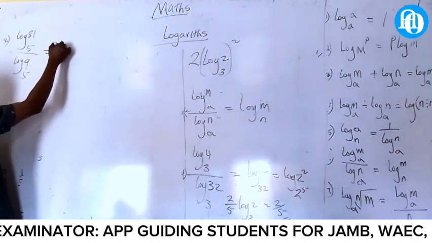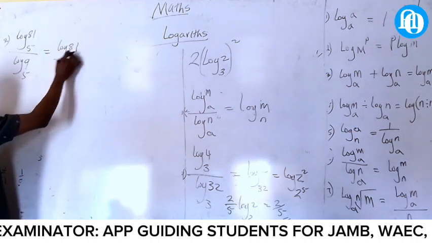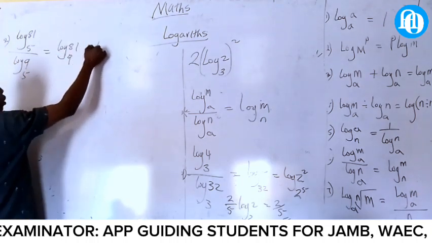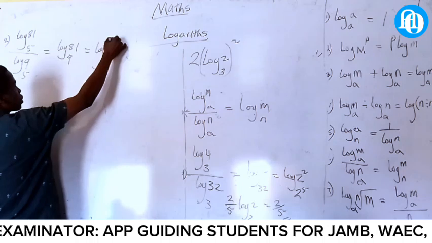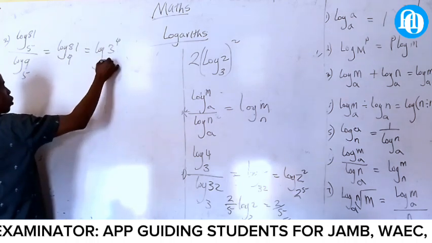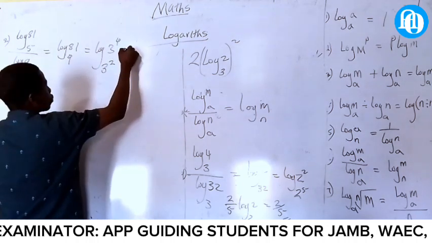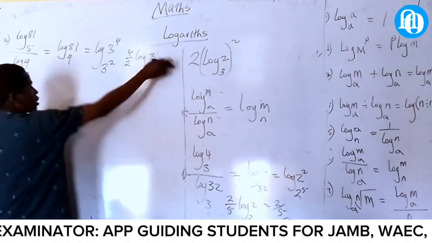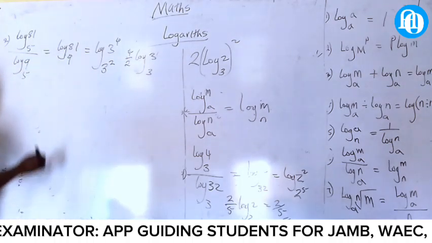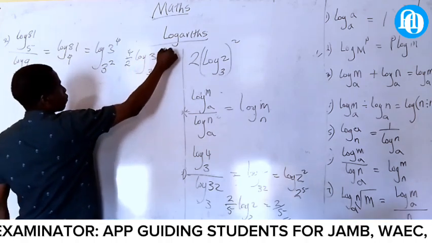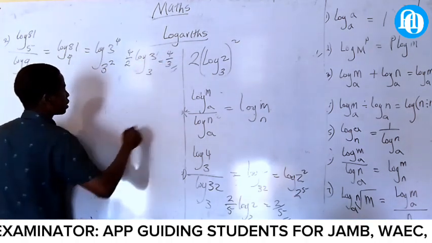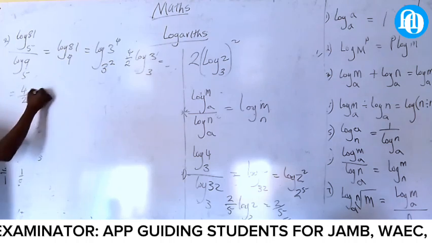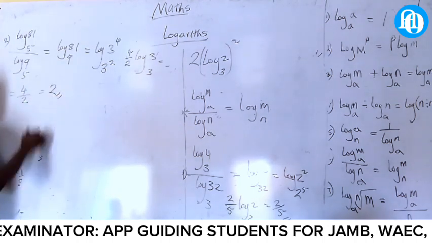Log 81 all over log 9. Now the log of 3 raised to power 4 over 3 raised to power 2. Take this one, 4 all over 2 log 3, 3. What is log 3, 3? It will be 4 all over 2. And what is 4 all over 2? You see now.